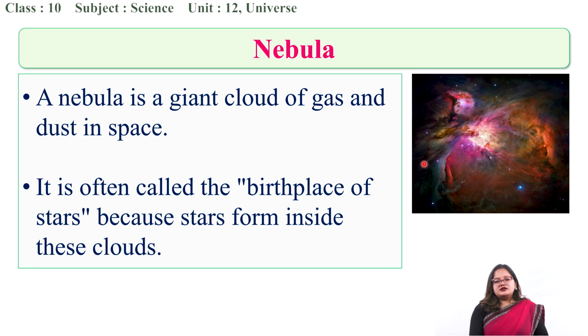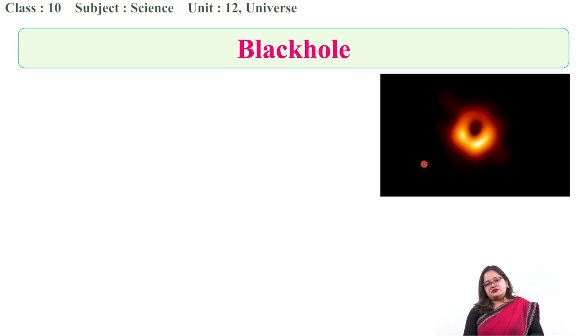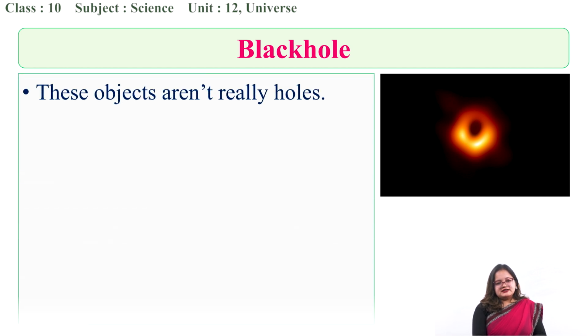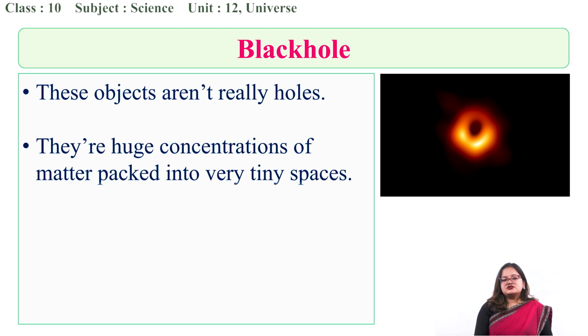Another term is black hole. The image that you are seeing on the screen is the very first image of a black hole. But what exactly is a black hole? Firstly, these objects aren't really holes. According to its name, it is not exactly a hole. They are huge concentrations of matter which are packed into very tiny spaces.